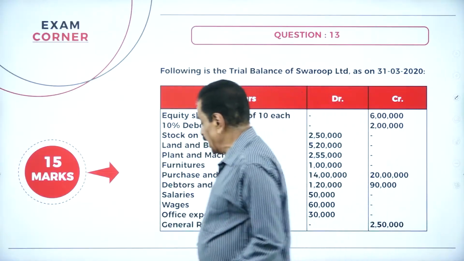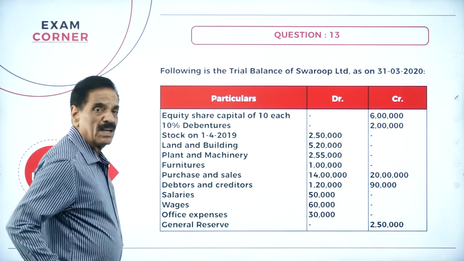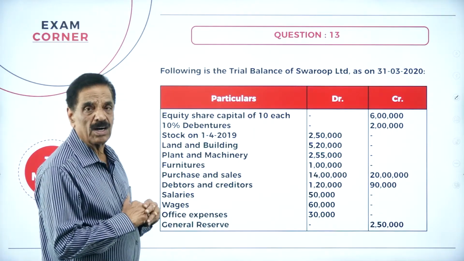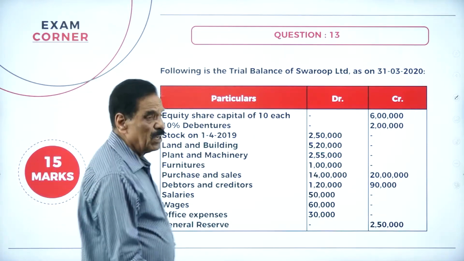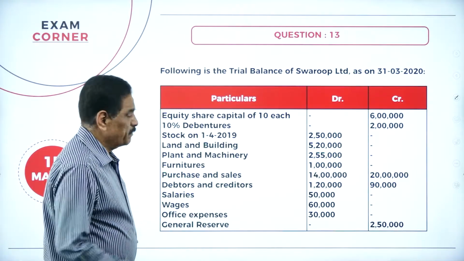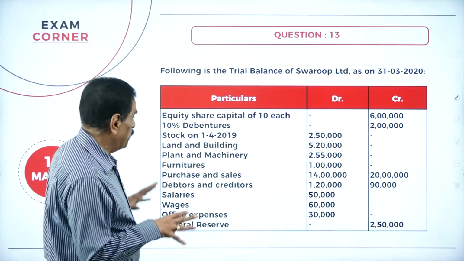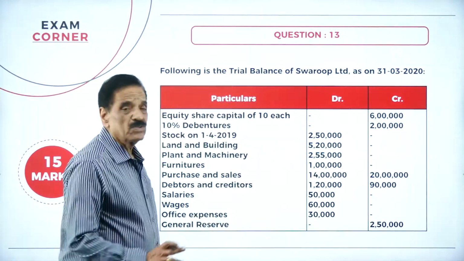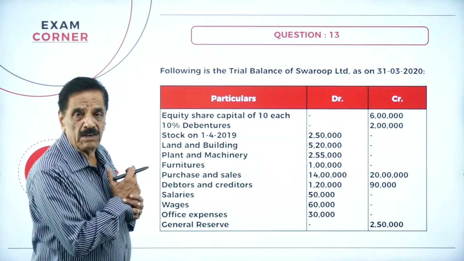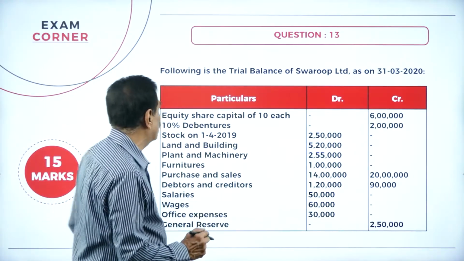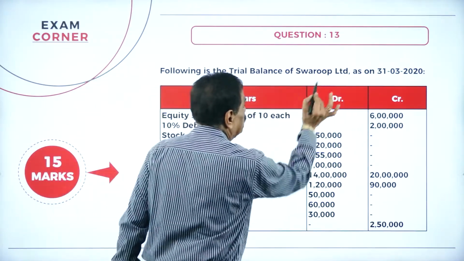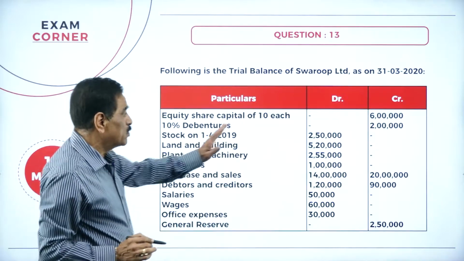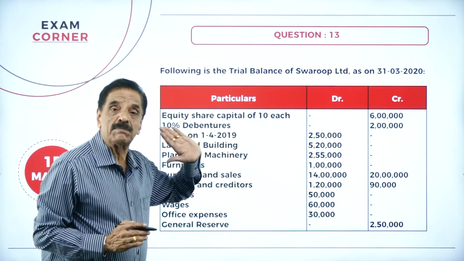So this is a trial balance for final accounts. This year you have to do it according to Schedule 3 of the Companies Act, 2013, separately. They will give the trial balance. So the second question goes in favor of company final accounts. Following is the trial balance of Sarup Limited as on. So this trial balance is given by the company.